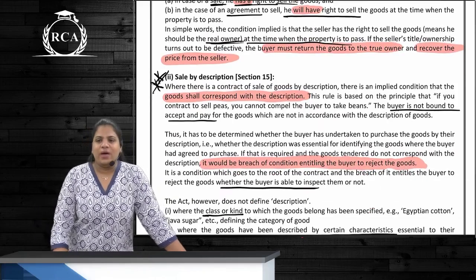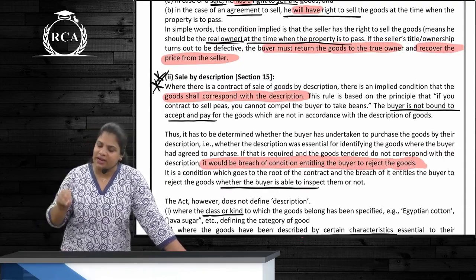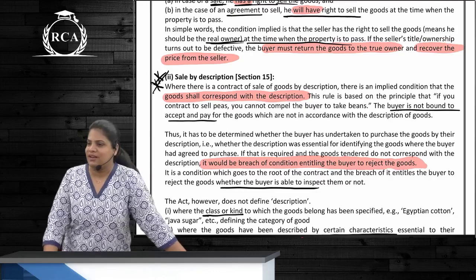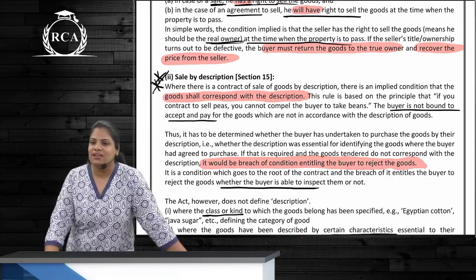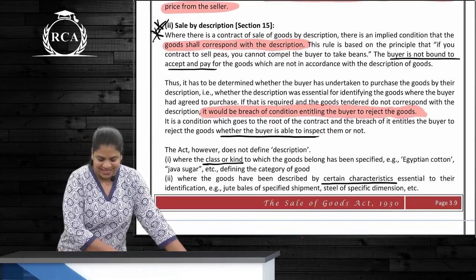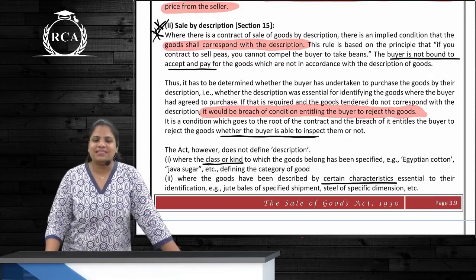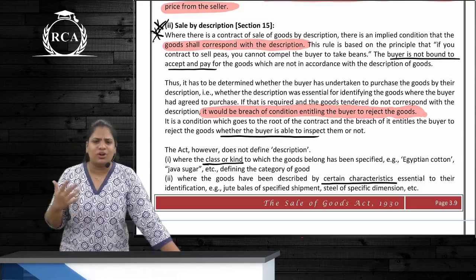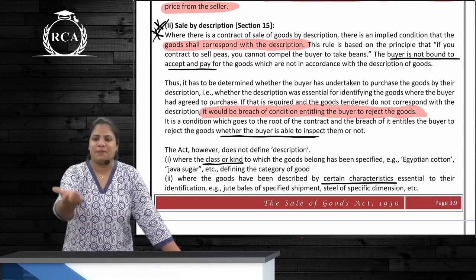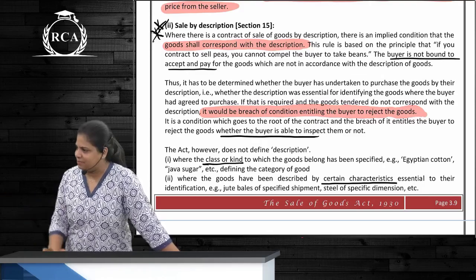Means what? Whenever goods are sold by description, the goods should always correspond to the description. Where you buy a rose flower, the seller cannot sell you a cauliflower. Correct? Yaad aaya ye? Okay, now in this case, if the goods do not correspond to the description, is the buyer bound to accept the goods? No. Can he not accept the goods then? Yes. If he had already paid the price, can he get a refund of the price? Yes. And any other damages can be claimed as well.